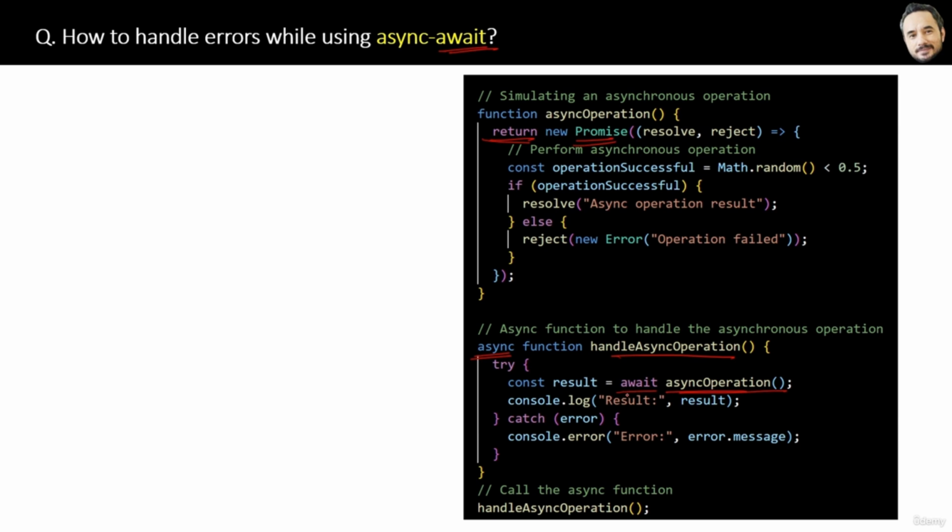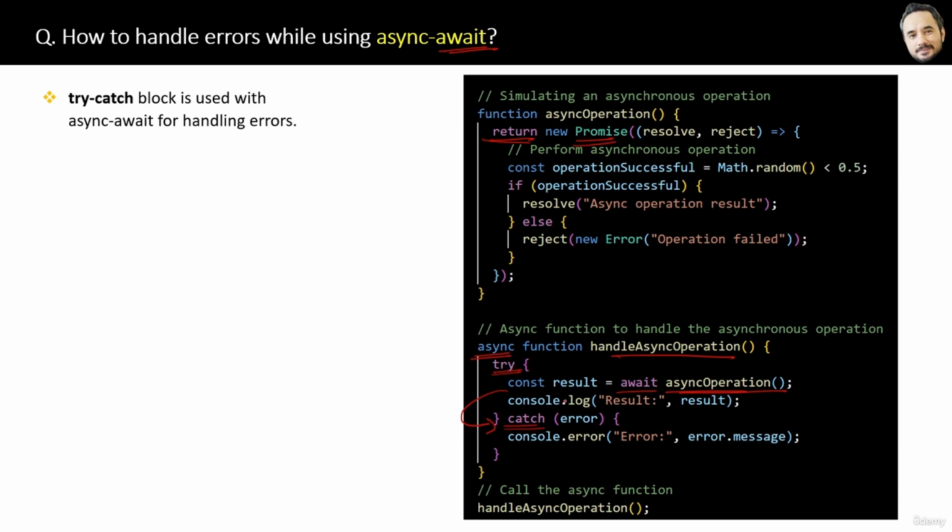This is also an alternative way of handling a promise's result, and nowadays it is very popular for many reasons. Now to handle errors, we can again use our try catch block like this. You already know how a try catch block works, right? Any error in the try block will be sent to the catch block. Great. The short answer is that a try catch block is used with async await for handling errors, and that is the answer to this question.